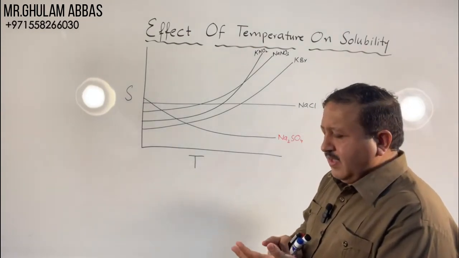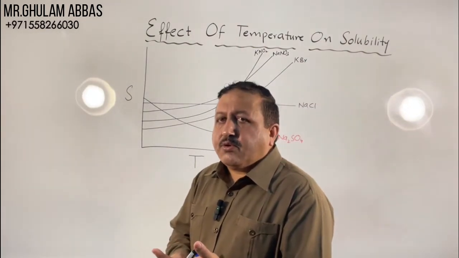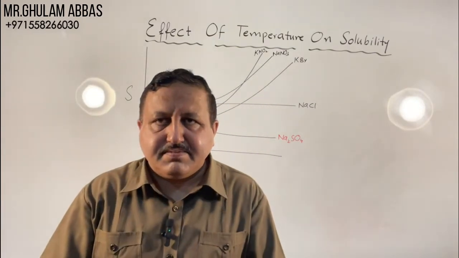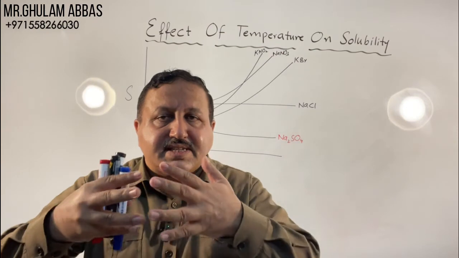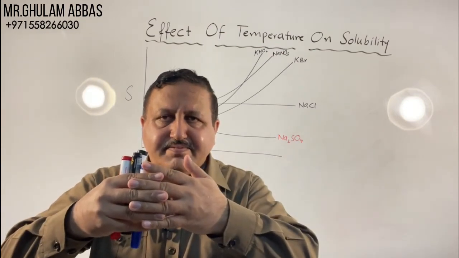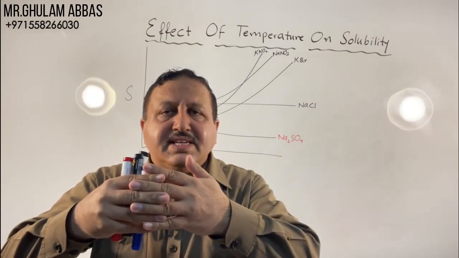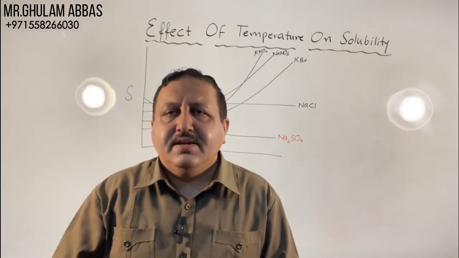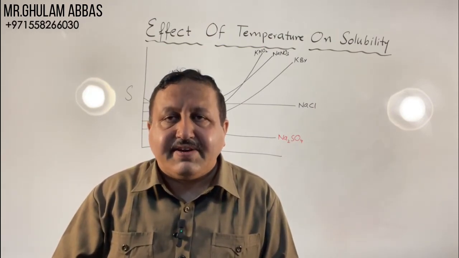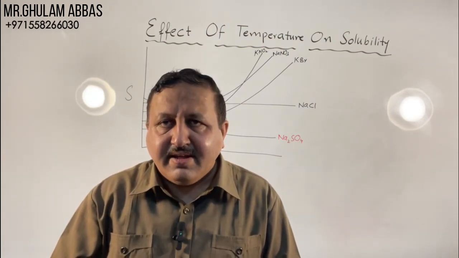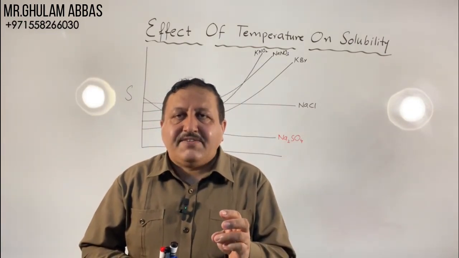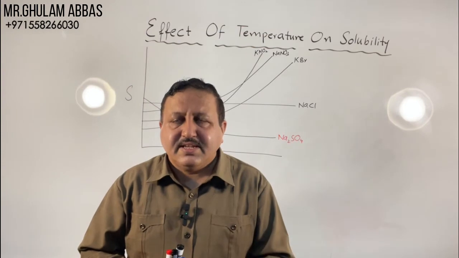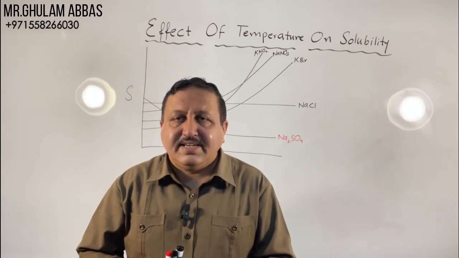Actually, when we dissolve solute into the solvent, new interactions are produced between the solute and solvent. If these new interactions between the solute and solvent are stronger than the solute-solute interactions and solvent-solvent interactions, then energy is released.